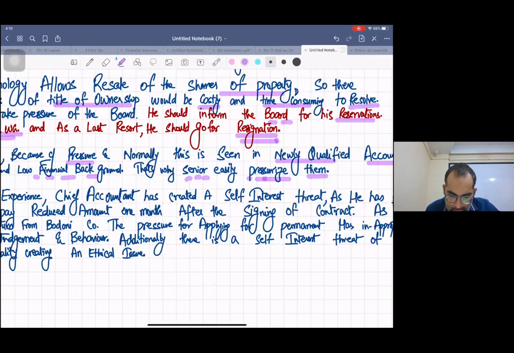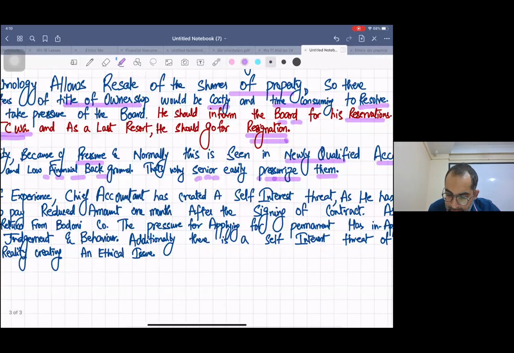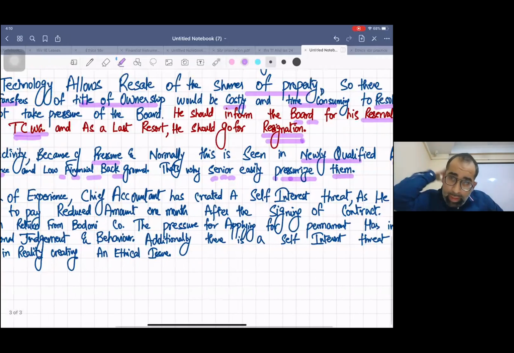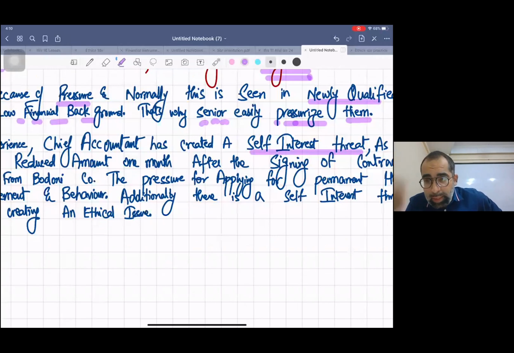Now the last thing: because of lack of experience, the chief accountant has created a self-interest threat. You know the self-interest threat: you scratch my back and I'll scratch yours.